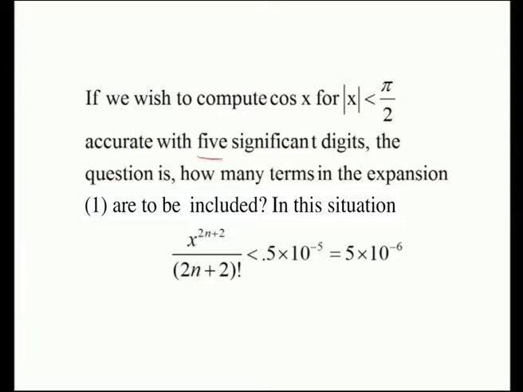We are going to use only 5 significant digits, so we get 0.5 x 10^-5, or converting this 0.5 to a whole number, 5 x 10^-1 x 10^-5, which gives you 5 x 10^-6.